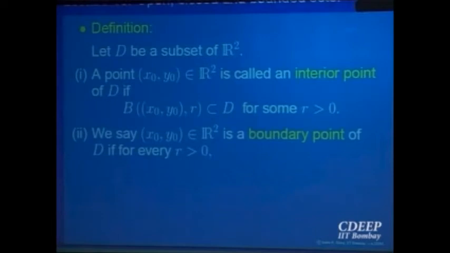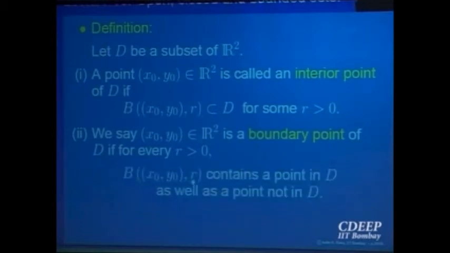So that is like the end point for an open interval. Now, if we want to generalize this, we'll say a point is called a boundary point if every open ball has a point intersecting with A as well as with A complement. That point is called a boundary point for the set. So, for a set D, a point (x0, y0) is called a boundary point if every open ball contains a point in D as well as a point outside D, that is, in D complement. It should intersect both. Such points are called boundary points, right?